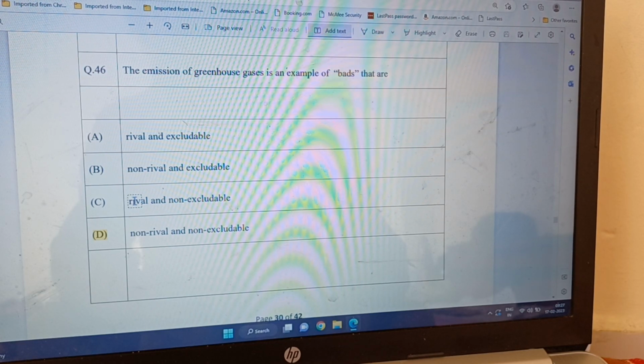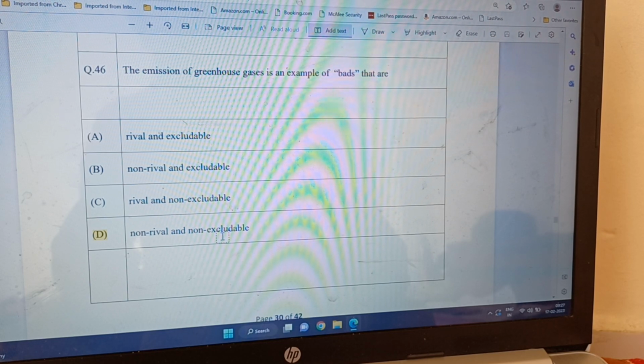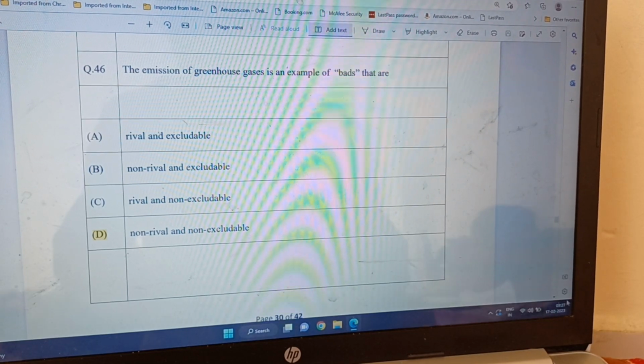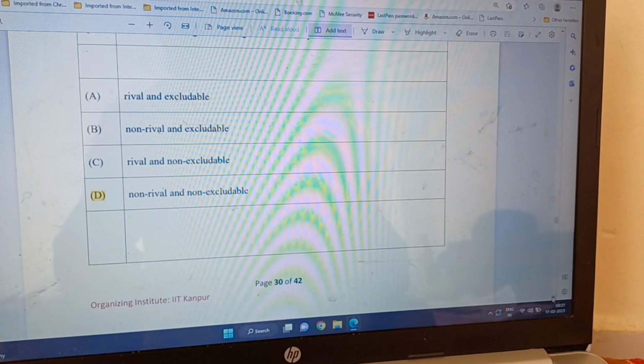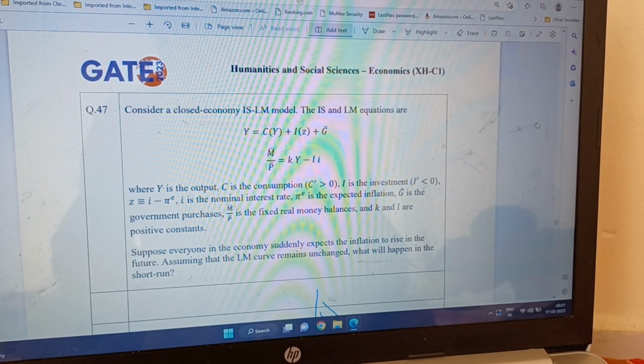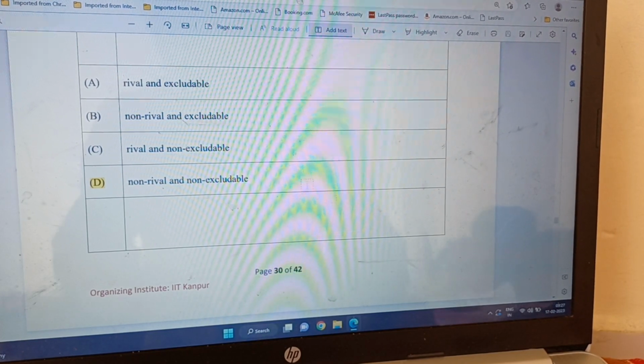Air is not rival. Air is a public good. So it is non-rival and non-excludable. That is what this emission of greenhouse gases is an example of. It is a public bad. So D is the correct answer. It is non-rival and non-excludable.